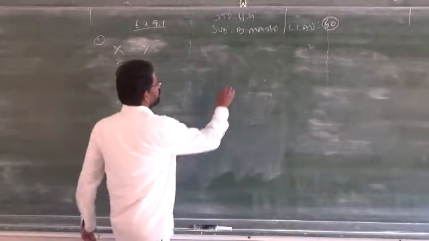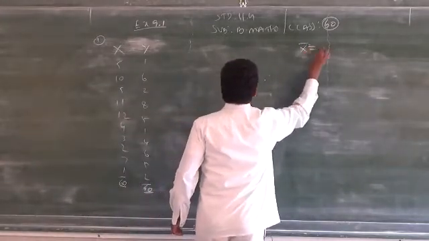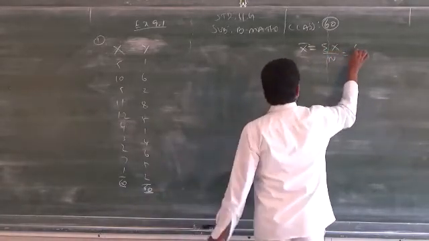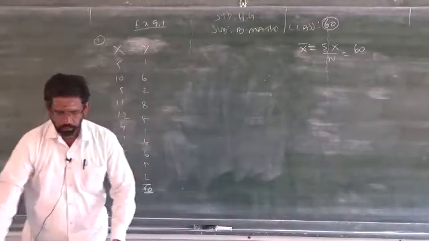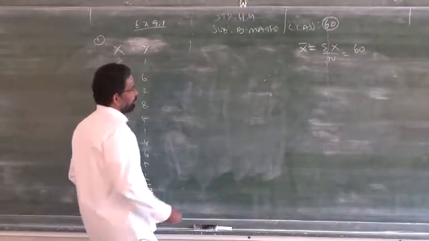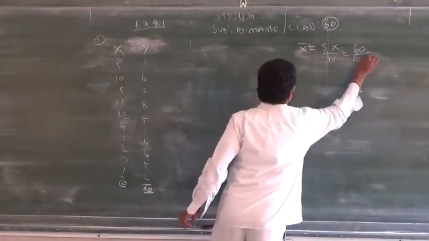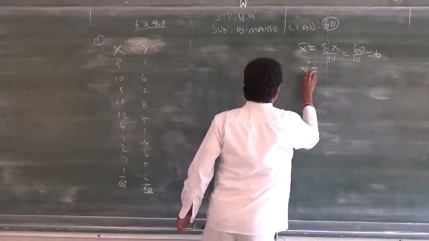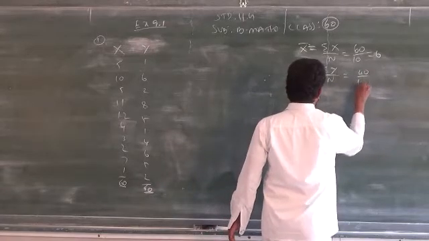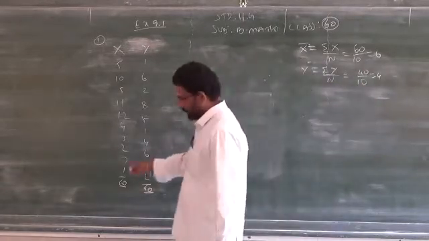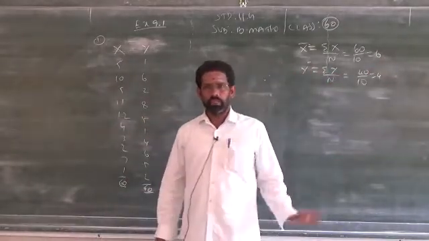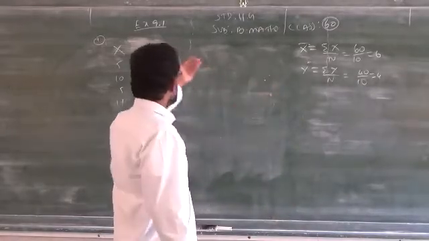So, now you have to find out x bar. What is your x bar? Formula: summation capital X by n. Summation x total is 60, so you have to find 60 by 10. What will be the answer? 6. What is your y bar? Summation y by n. Summation y is 40. Please don't copy as it is. Check whether you get 40 or 60. Refer to your answer and find out. Now, you see, I don't get any decimal. Do you have any decimal values? No. Therefore, you can apply that first formula.